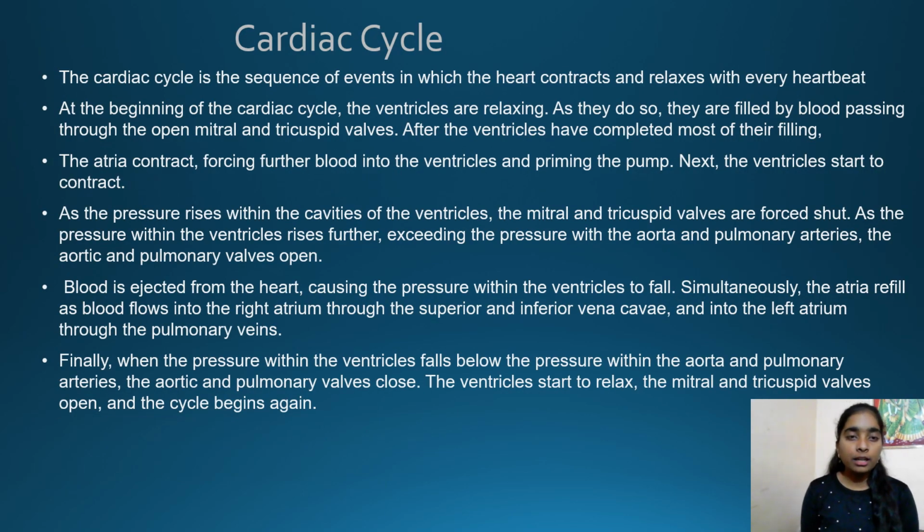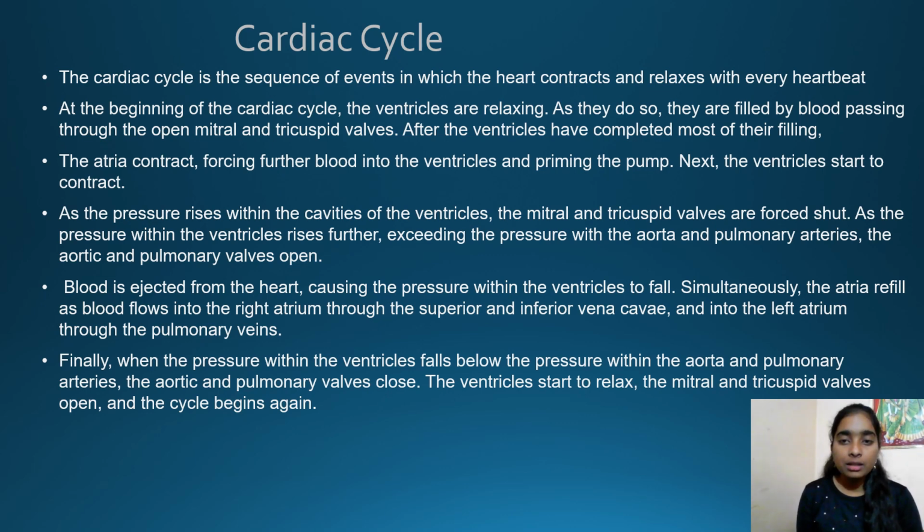Cardiac cycle. The cardiac cycle is a sequence of events in which the heart contracts and relaxes with every heartbeat. At the beginning of the cardiac cycle, the ventricles are relaxing. As they do so, they are filled with blood passing through the open mitral and tricuspid valves.